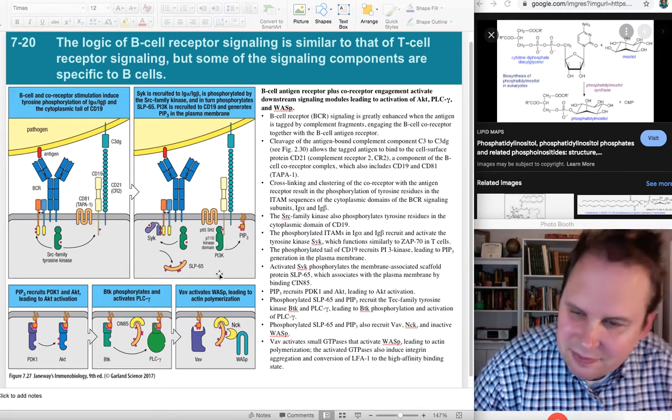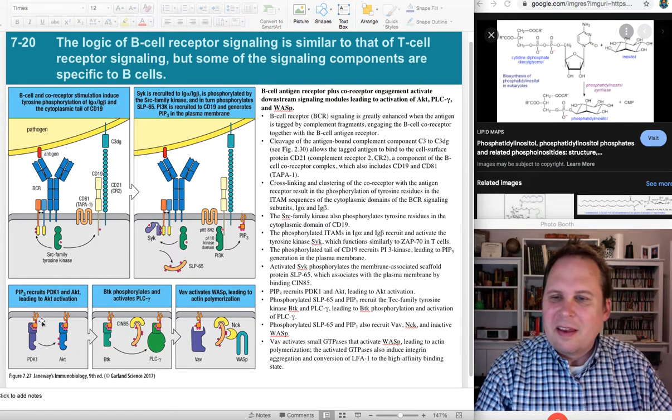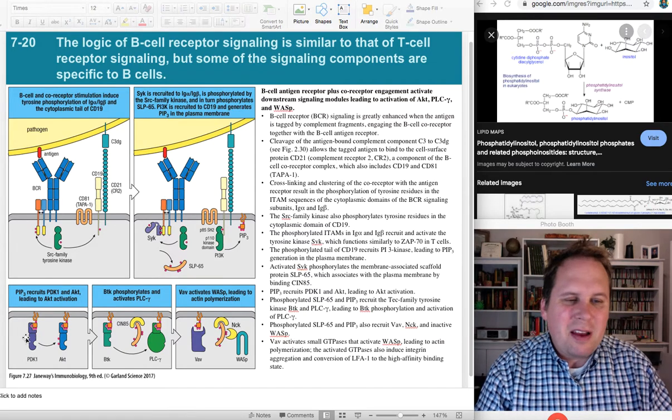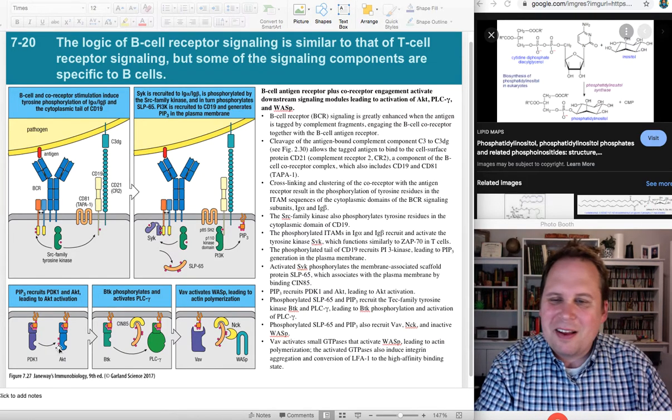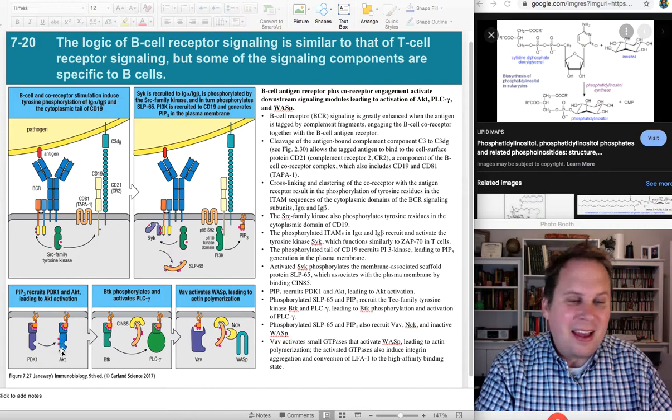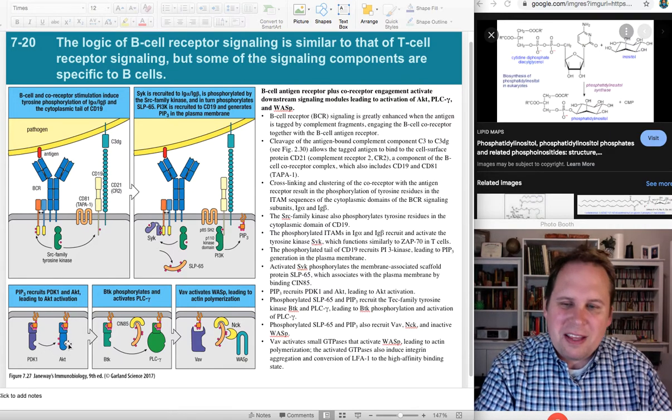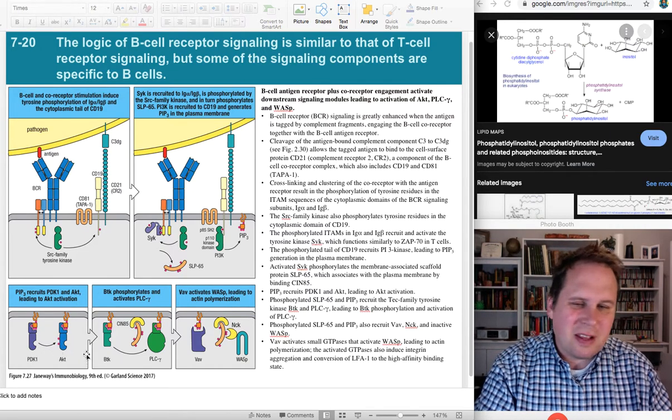So, you remember, right? Remember back when PDK bound to a PIP3 and came along and just sort of pushed the little button on AKT and activated it? Yeah, phosphorylated AKT, which then goes on and phosphorylates other things.